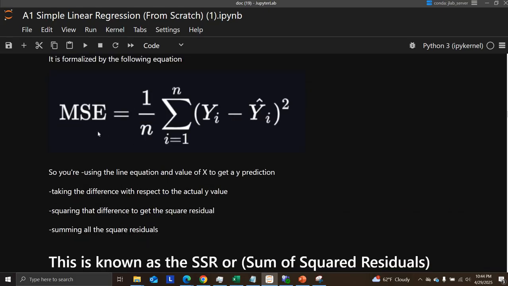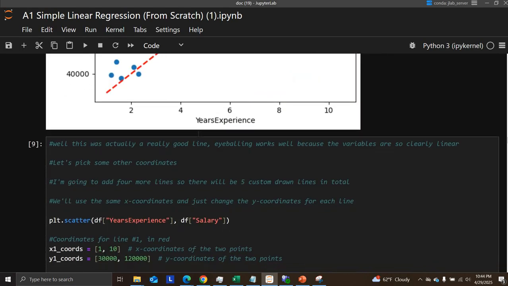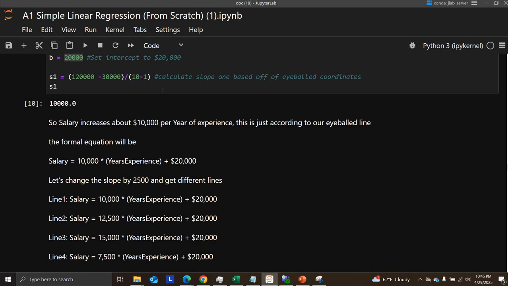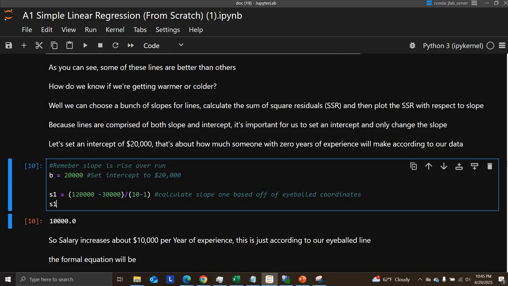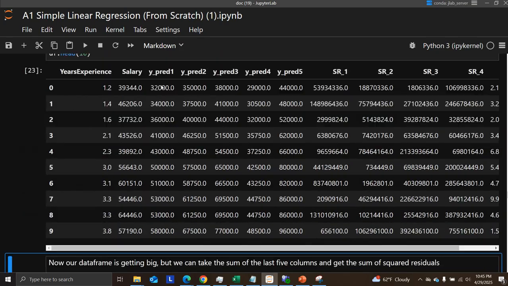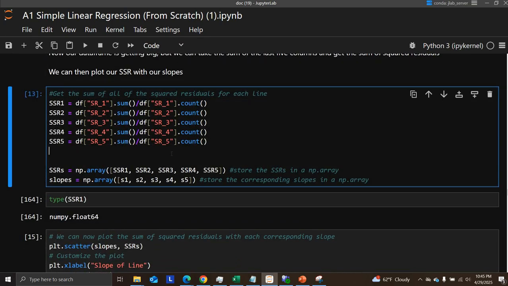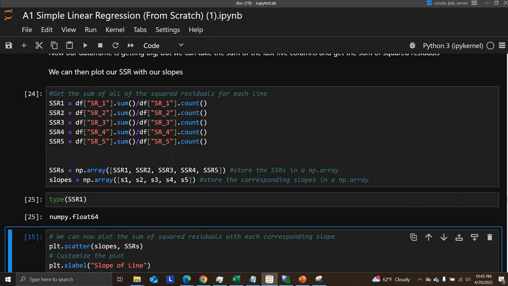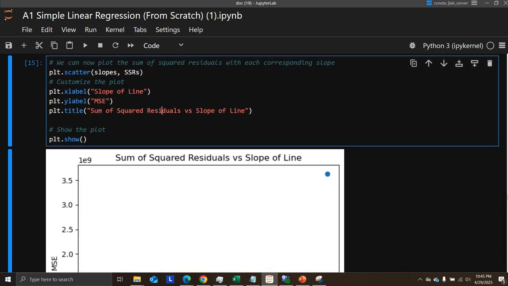You can do it either way. If you don't want to divide by it for this, you don't have to. All right, so let's just make sure this is working. There we go. That seems to be working. Okay, cool.